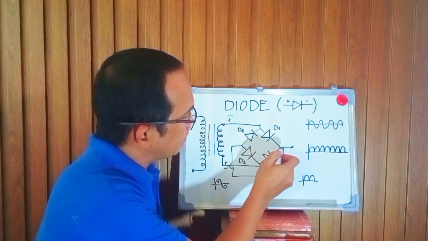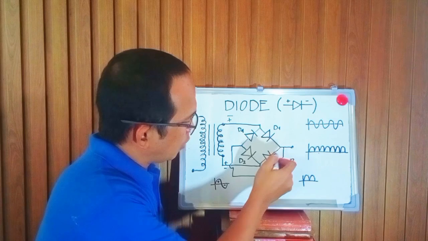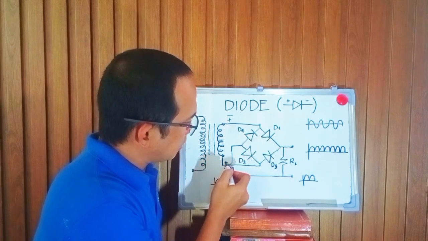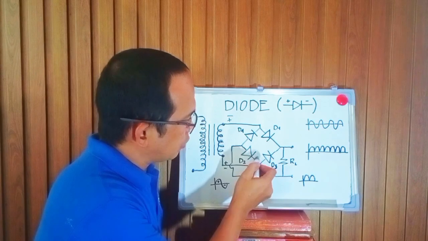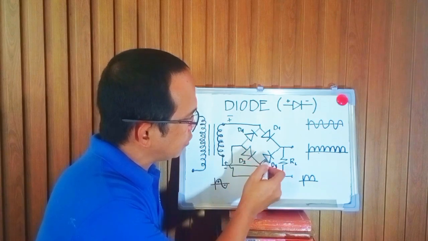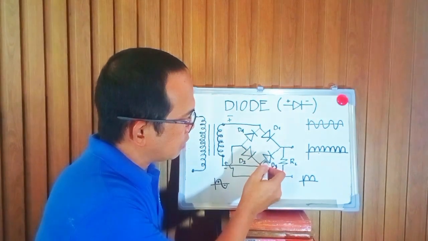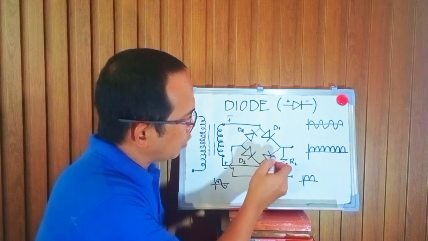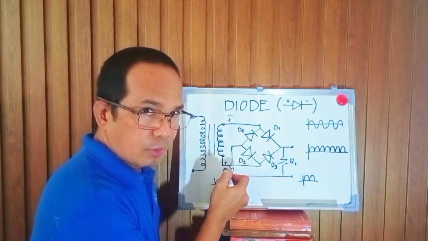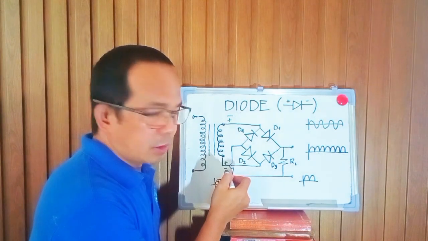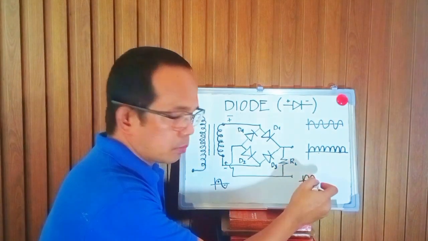And from here, diode 3 is in forward bias. Why? Because this is now positive, and this is the cathode of diode 2. It is in reverse bias. But diode 3 is in forward bias condition. Therefore, the current will flow at diode 3 and then to the secondary winding of the transformer. So we have now an output.